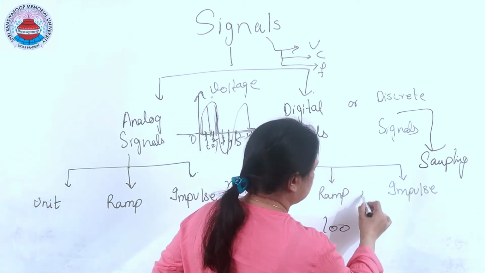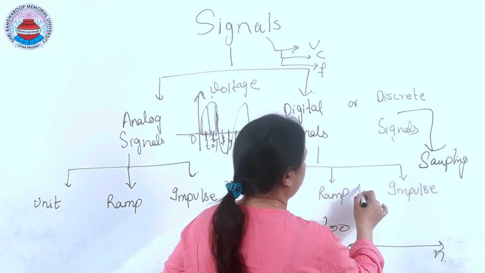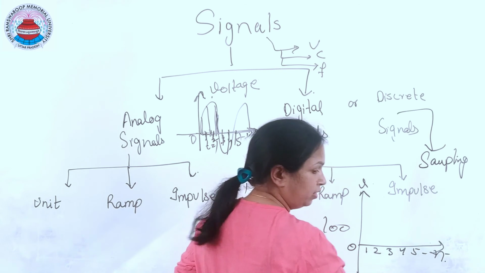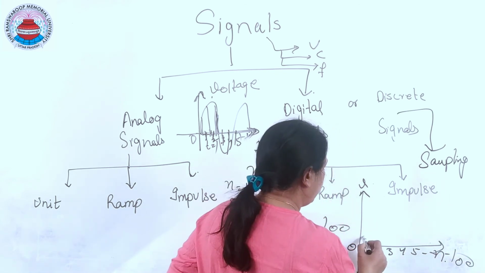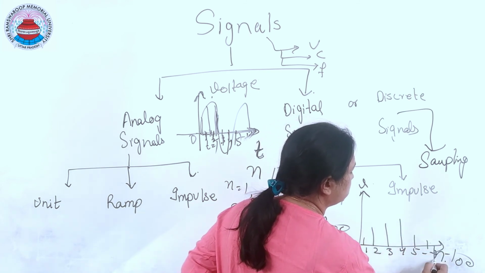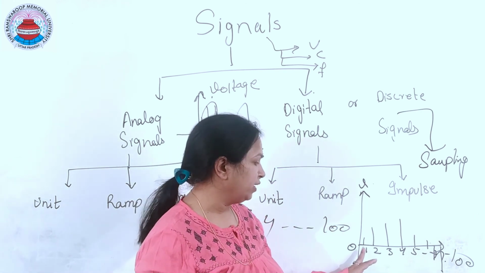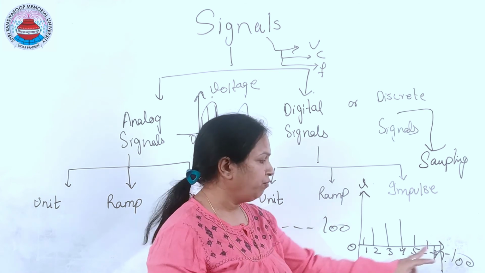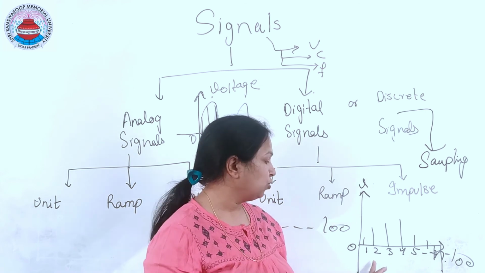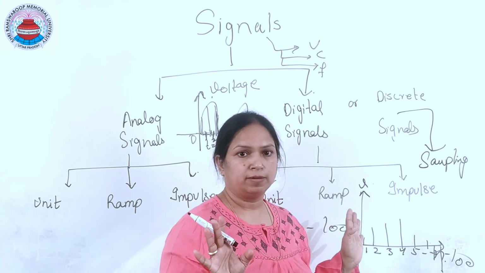Let me draw the discrete time signal. It will be something like this: 1, 2, 3, 4, 5 and so on. The last value will be 100. Here you have just the amplitudes. You can see the signal is defined only at certain values of n, like n equals 1, n equals 2. If you want the value at n equals 1.5, the value is 0. So the signal is not defined at n equals 1.5, but the value was there, which has been missed. Clear?